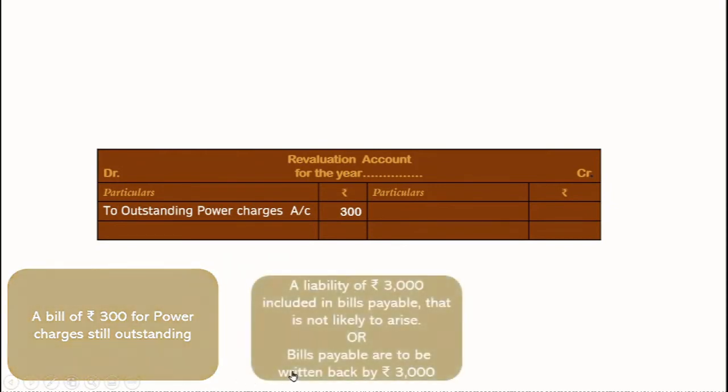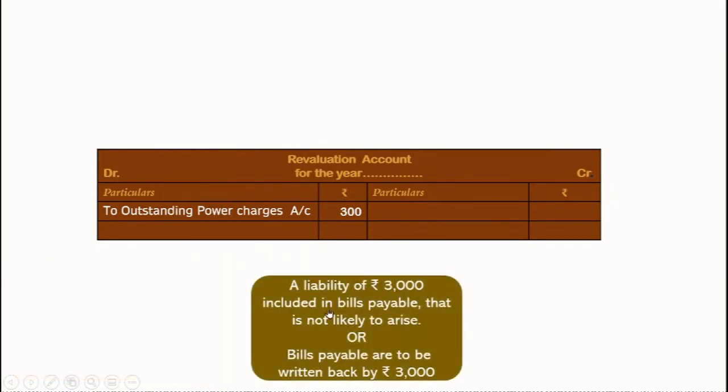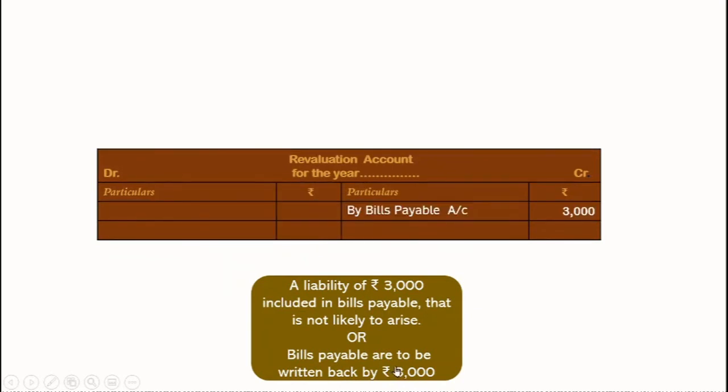Next, a liability of 3,000 included in bills payable that is not likely to arise, or it can be written as bills payable are to be written back by 3,000. So understand this way that bills payable is a liability. There is 3,000 which is not going to be claimed. Same way it is written back. So it's a good news liability. Nobody is asking for this liability. So that's good news. So we are going to record it on the credit side.